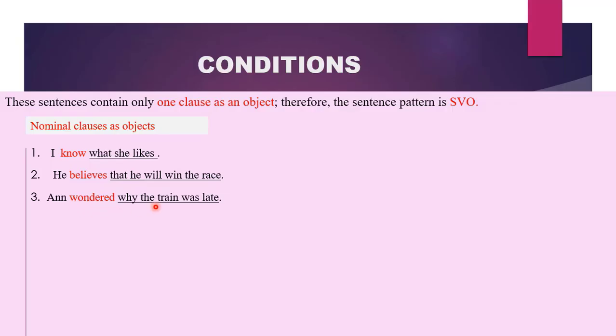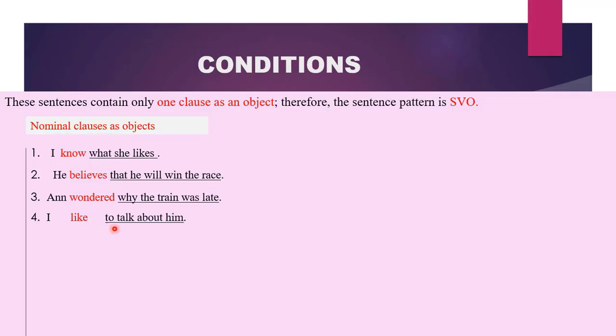Anne wondered why the train was late. What did Anne wonder? Whatever she wondered is our object, and this is what she wondered. So the whole of this is serving as our object. Why the train was late. That is what Anne wondered. So why the train was late is suffering from the action wonder. So it becomes our object, and it is a clause, a WH or an interrogative clause.